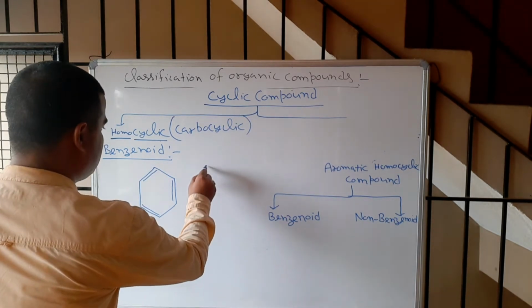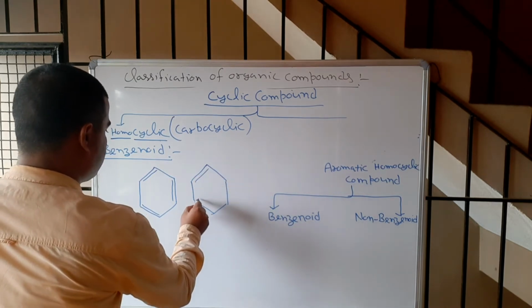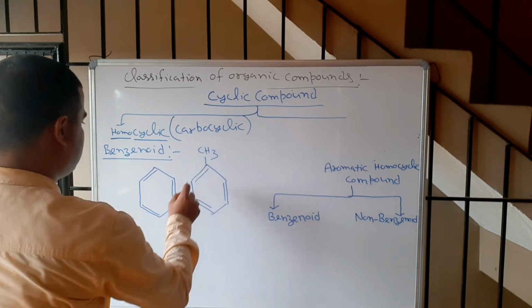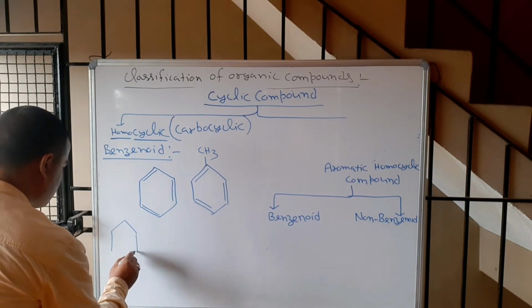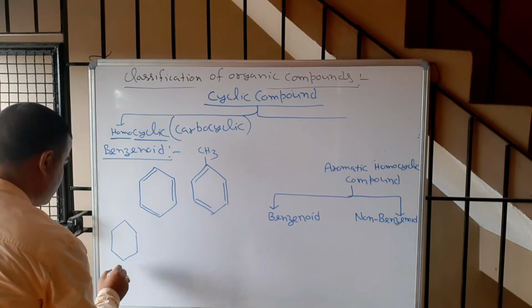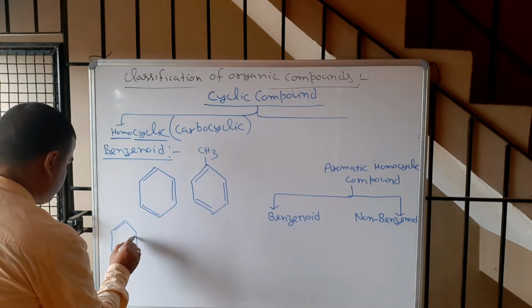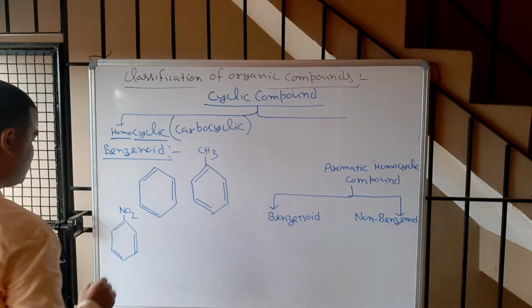Second is toluene. Correct? This is nitrobenzene. Correct?